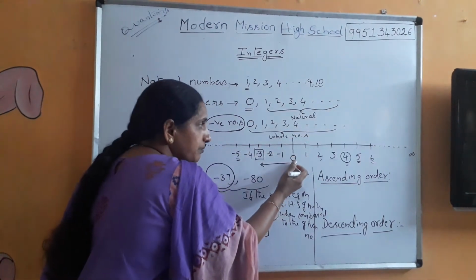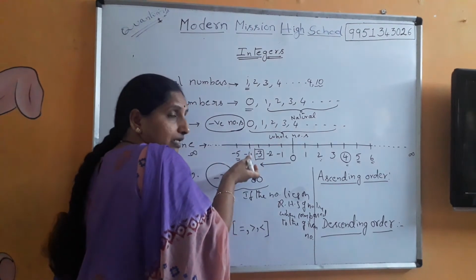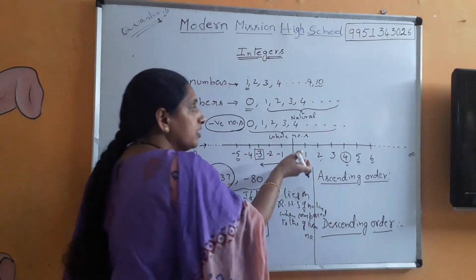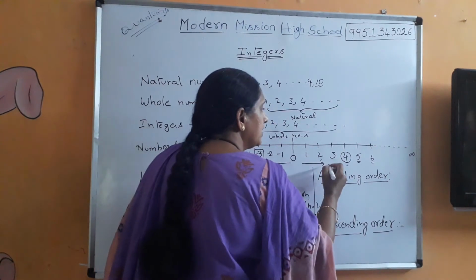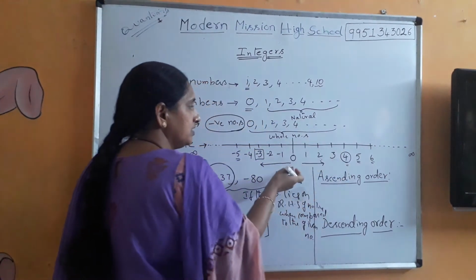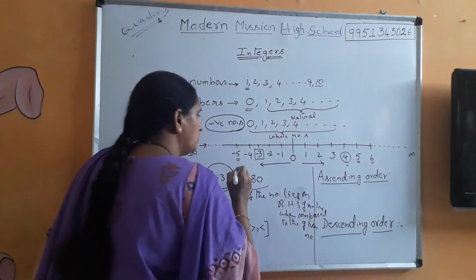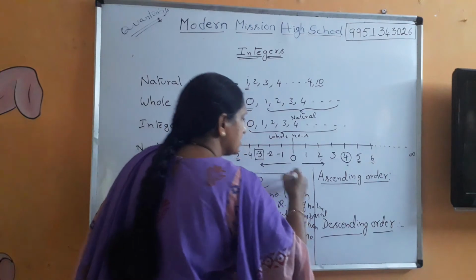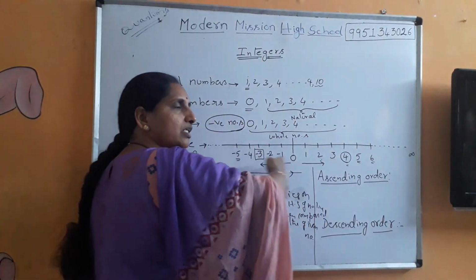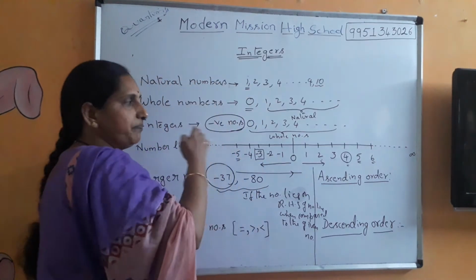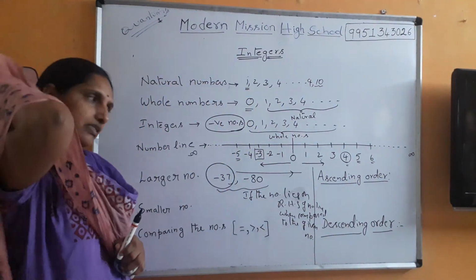But here we are moving backward, so the number value decreases. Here we are moving forward, so the number value is increasing. In this direction it is decreasing. If you take only one direction, from this end to that end, the values always keep on increasing.